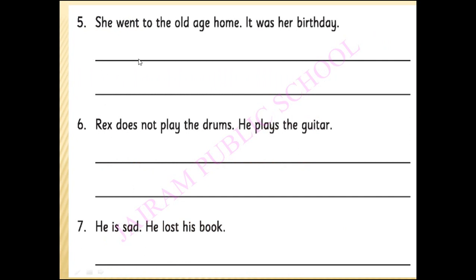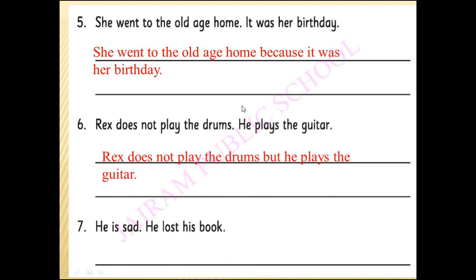Next, she went to the old age home. It was her birthday. What will be the answer? It tells you a reason. Yes, she went to the old age home because it was her birthday. Rex does not play the drums. He plays the guitar. So, how can we connect these two sentences? Rex does not play the drums, but he plays the guitar.